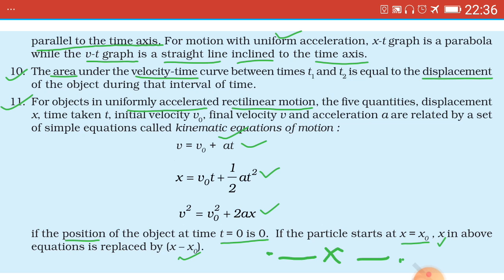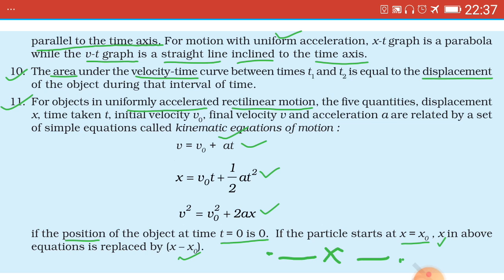Question number 2. Define average velocity and write its equation for an object moving along positive x-axis. Also define average speed. 2 marks.